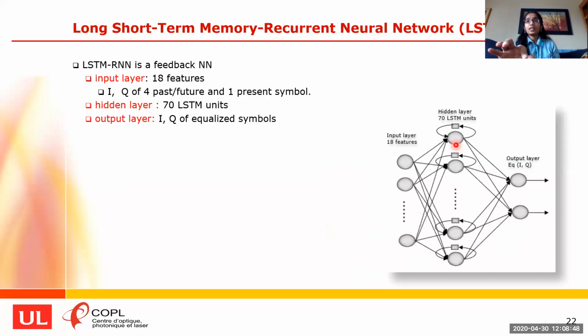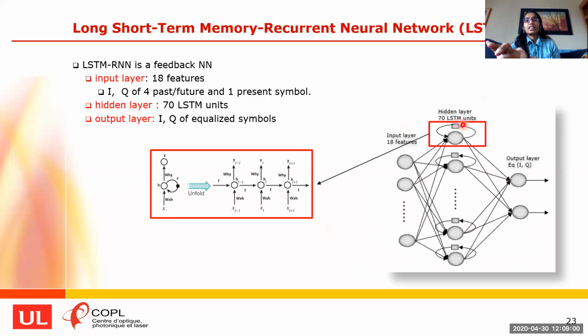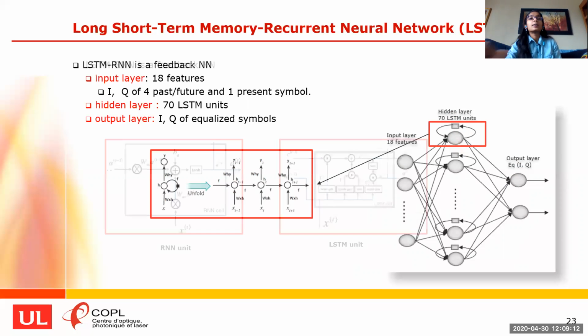So the input data is combined with the past information and does the sequential processing. This is a typical LSTM RNN architecture in the figure here. We have 3 layers: an input layer with 18 features and the output layer with equalized IQ. The hidden layer has 70 LSTM units. We can see that each LSTM unit has a memory cell to maintain the past information, and at each time step we have the past information combining with the present input to calculate the present output.